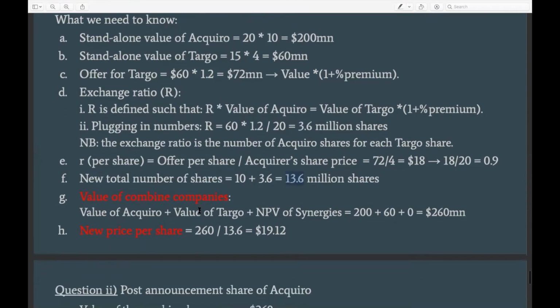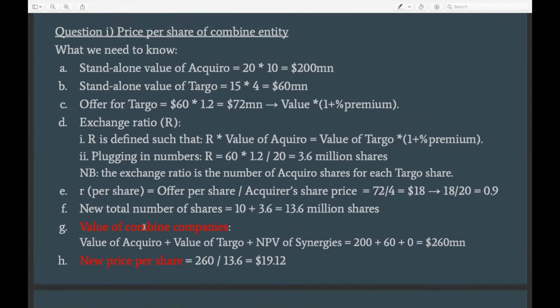So now we know the total number of shares, we have to find the value of the combined companies. How much would the companies be worth once they conduct the merger transaction? And here, this is almost always the case. The value of the combined companies is the standalone value of the acquiring company plus the standalone value of the target company plus the NPV of the synergies, right?